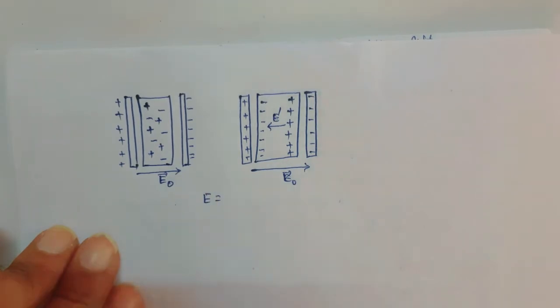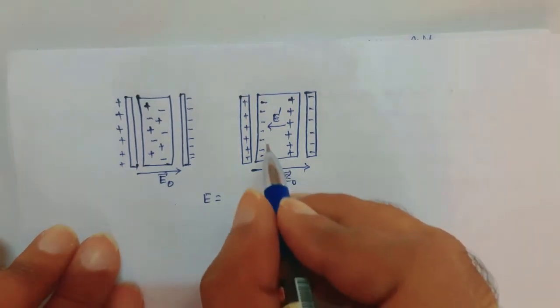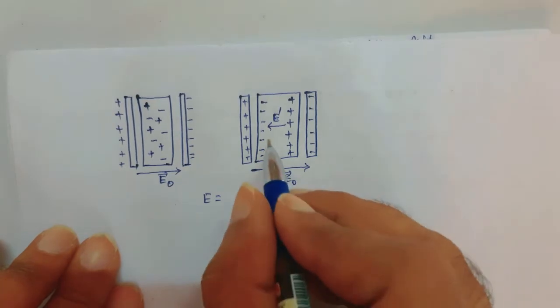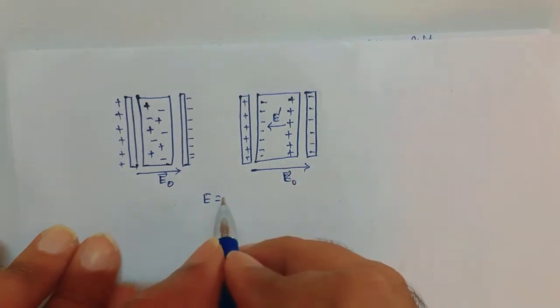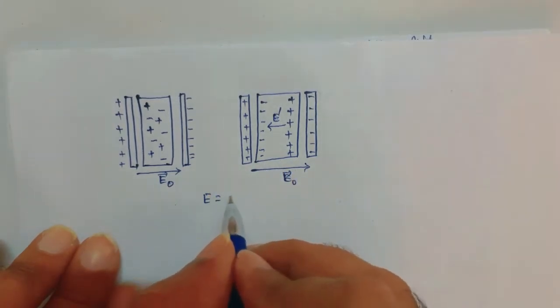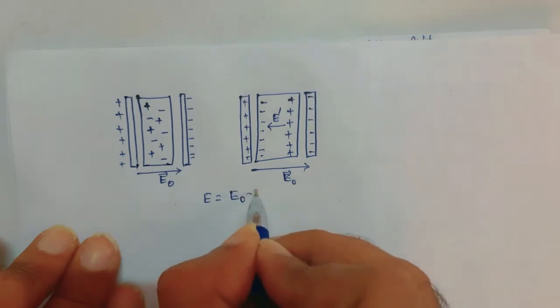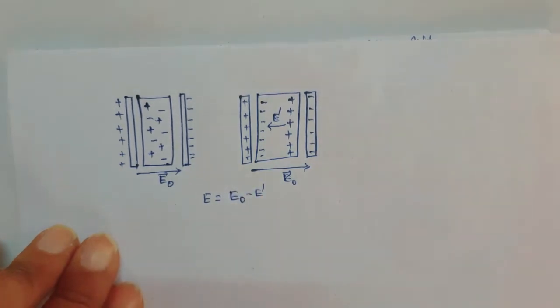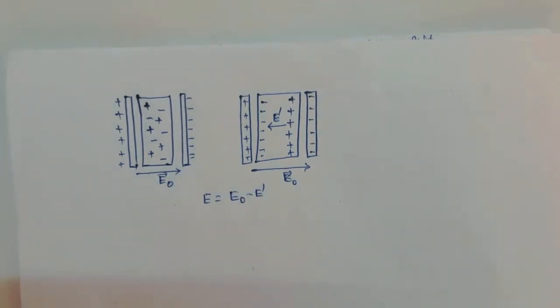The resultant electric field is the vector sum of these two electric fields, which is equal to E naught minus E dash.